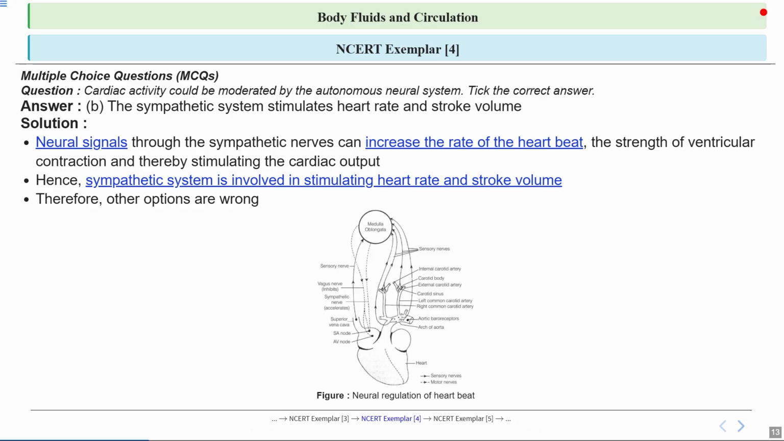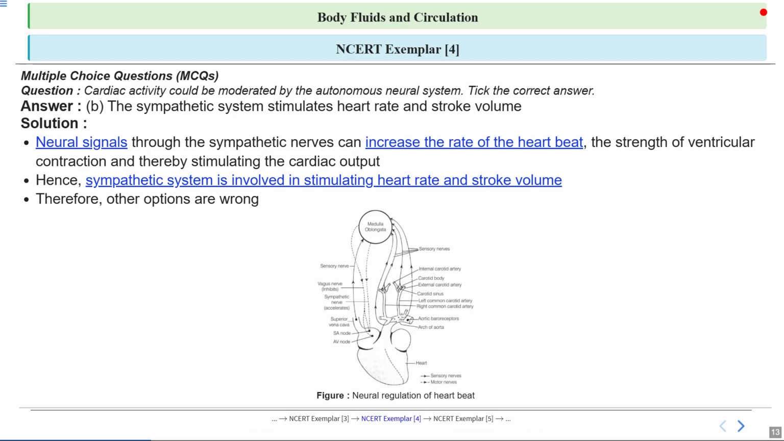Now look at this diagram. It shows how the nervous system regulates the heartbeat. Notice the pathways and how the signals travel to the heart. To sum up, the sympathetic system acts like an accelerator for the heart, increasing both the rate and strength of each beat. Remember, our nervous system is constantly working behind the scenes to keep our heart functioning properly, adjusting as needed for different situations.